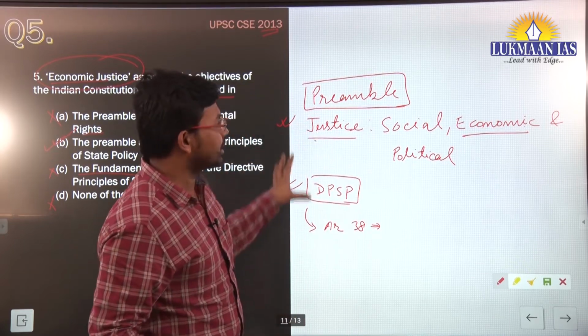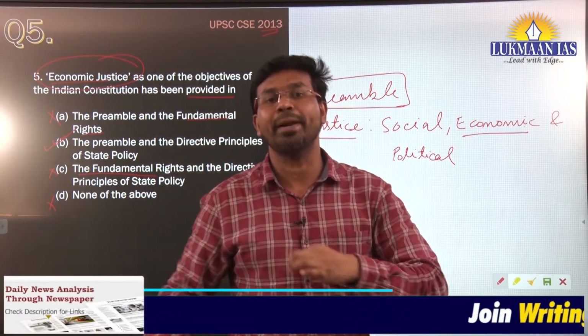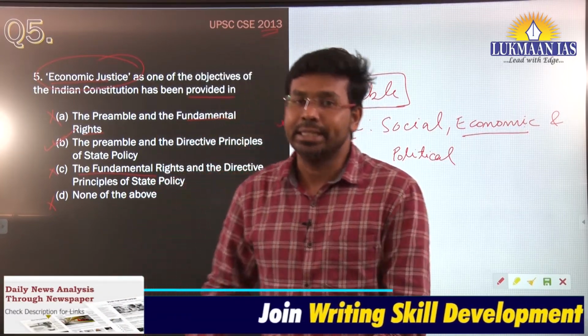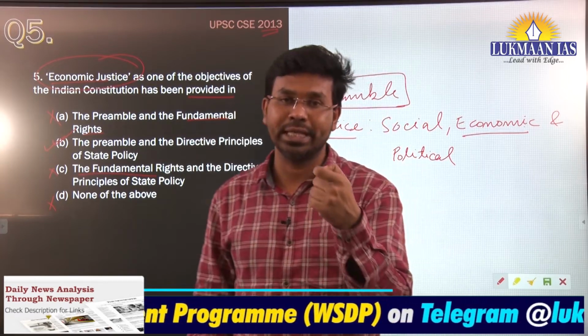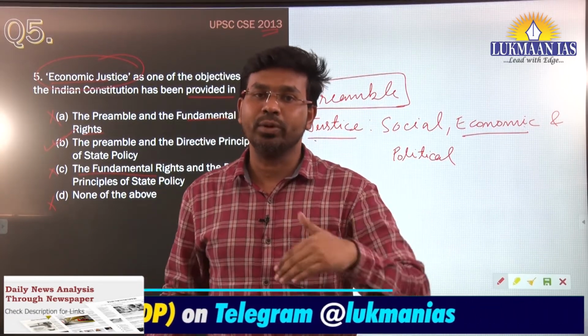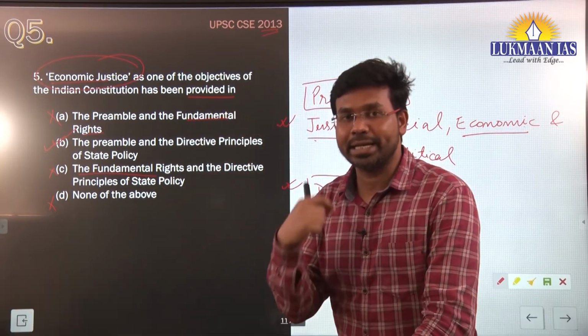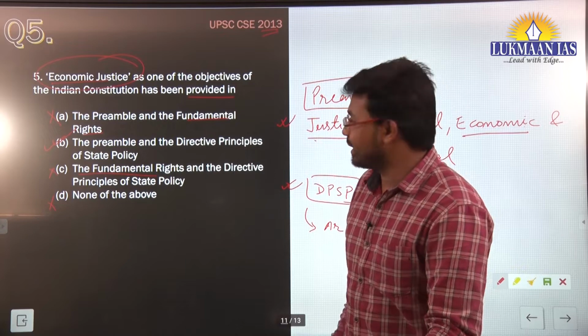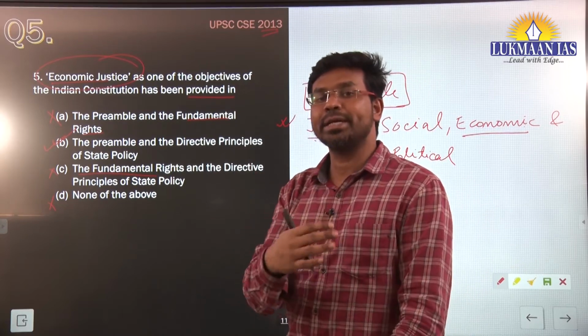If we talk about this particular question, it is of applied nature. It may be difficult for those people who are just reading the book and understanding, but are not thinking about the topics, not introspecting after learning. This is an easy question for those people who think about topics after reading.